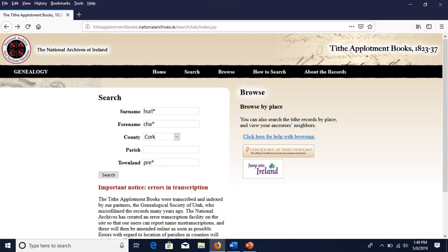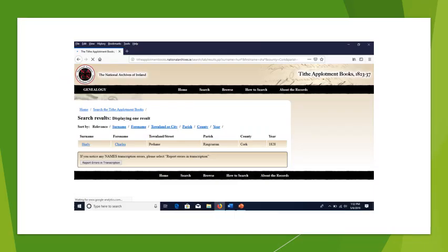What I'm doing here is I'm simply taking out the parish and I'm putting in the known townland of where Charles Hurley was known to have come from, and that was Prehane. So again, I'm just abbreviating Prehane to simply PRE. Here we have the results. All we have to do here is just click on the blue highlighted name.